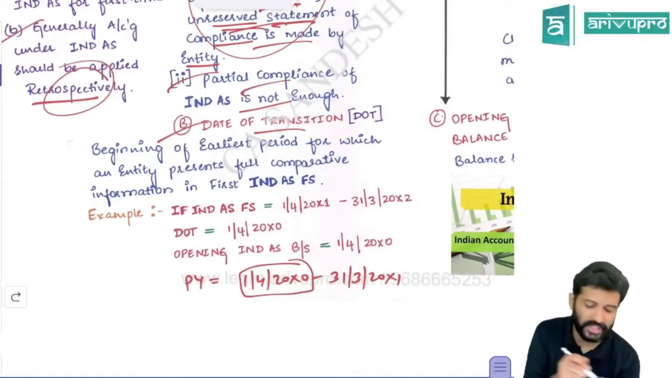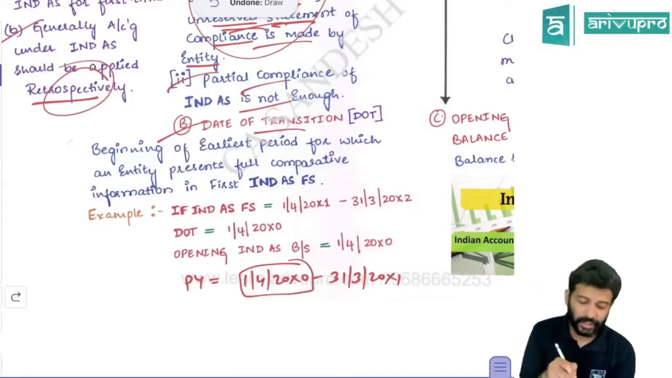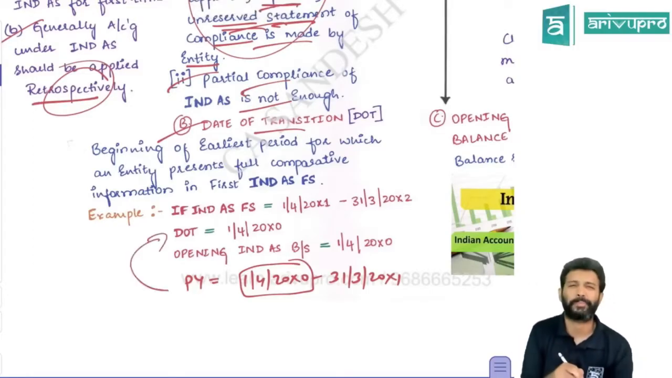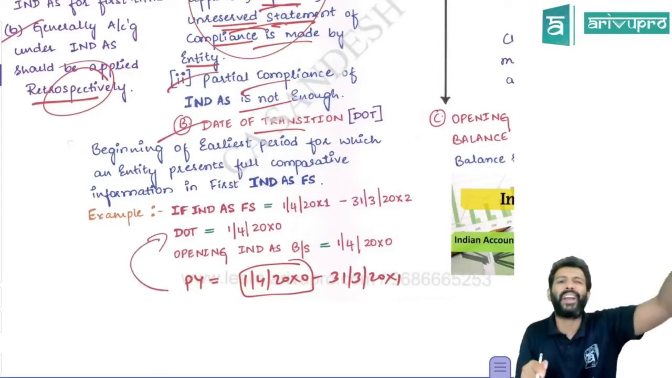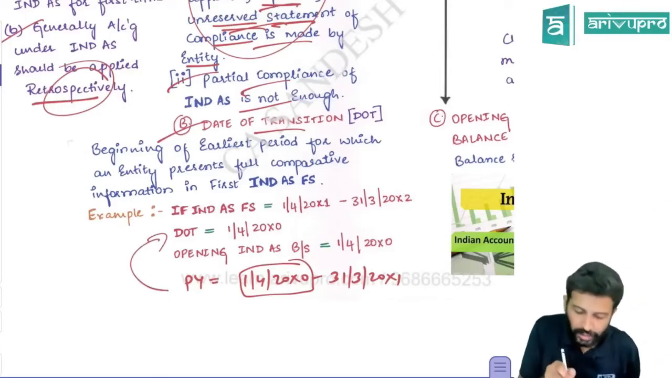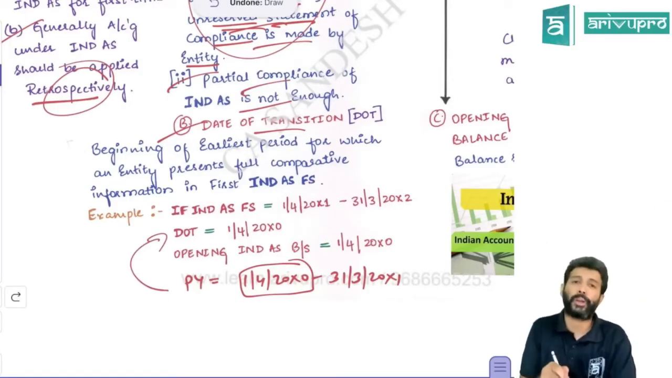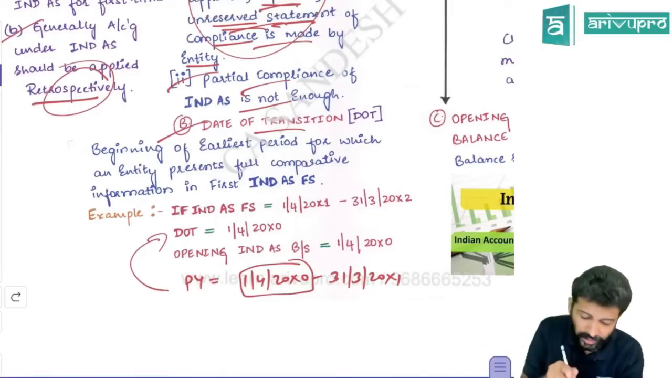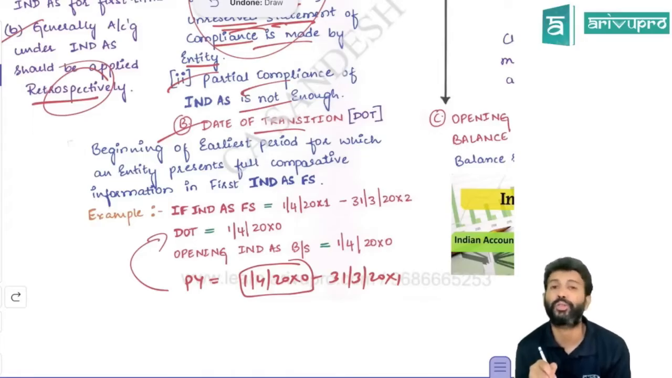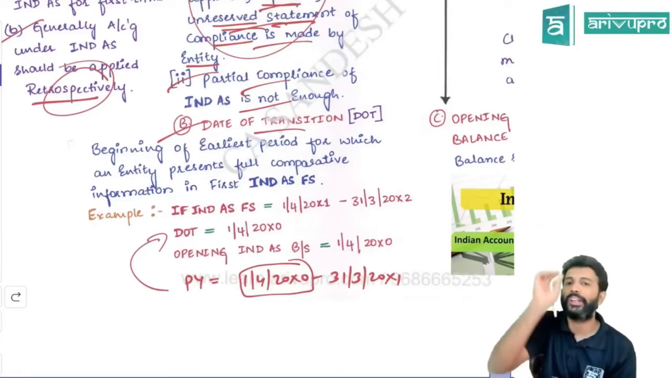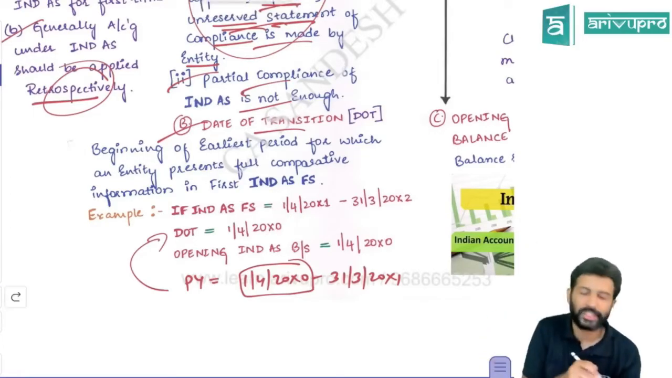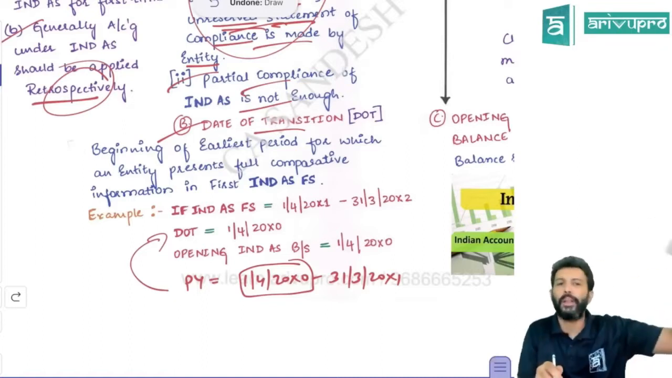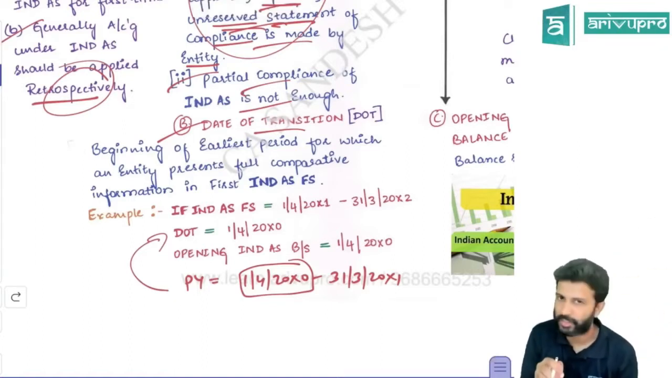So the previous year's date starts from 1st April 20X0. That day we call the date of transition. Date of transition simply means from what day you are really applying IND AS. Legally you may say it's applied from 1st April 20X1, but even the comparative financial statements have to be prepared as per IND AS only, no? So in reality, you have to apply IND AS from 1st April 20X0 for comparison purposes. That we call the date of transition. Date of transition is basically the beginning of the previous period.